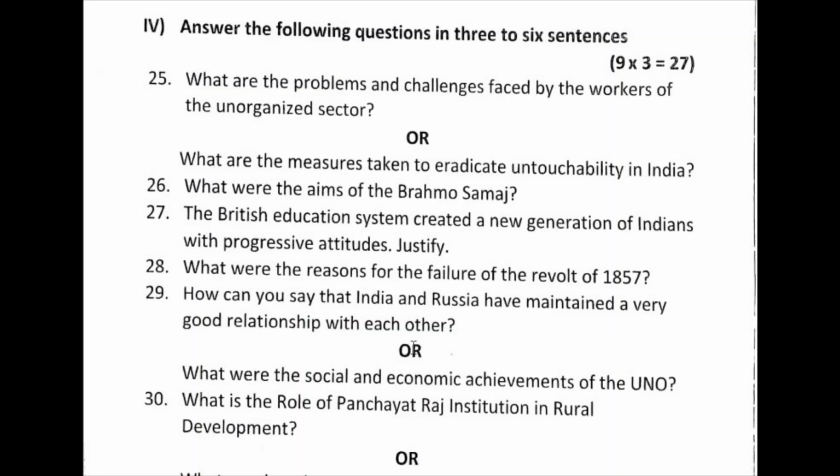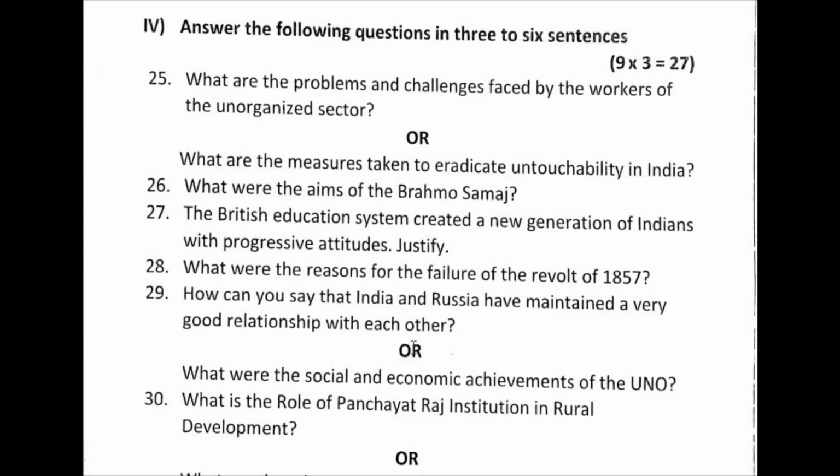Two countries entered into a 20-year treaty of peace and cooperation in 1971, supported the establishment of steel plants at Bhilai and Bokaro, supported improving industries and technology, and supported Indian quest for permanent seat in UN Security Council. These are the points you have to write in this answer.